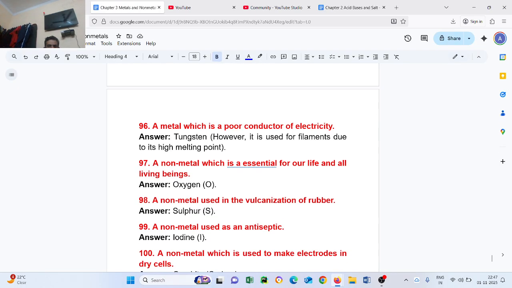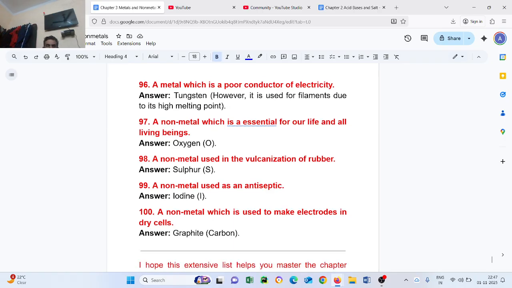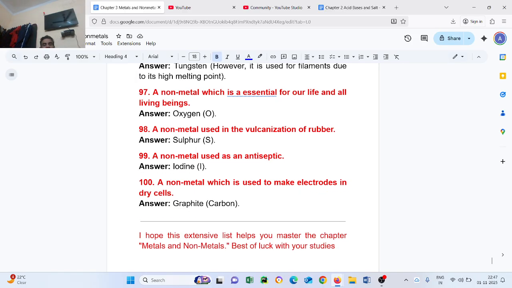Question number 97. A non-metal which is essential for our life and all living beings: oxygen. Question number 98. A non-metal used in vulcanization of rubber: sulfur. Question number 99. A non-metal used as an antiseptic: iodine. Question number 100. A non-metal which is used to make electrodes in dry cells: graphite, carbon.